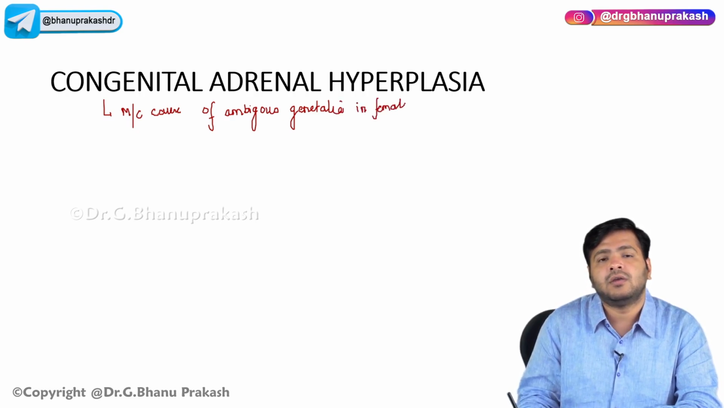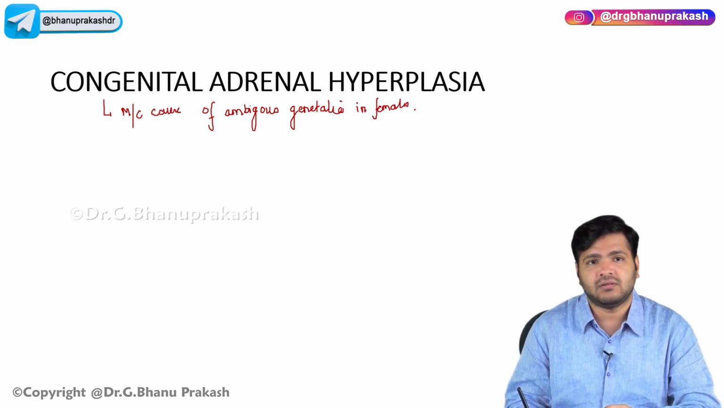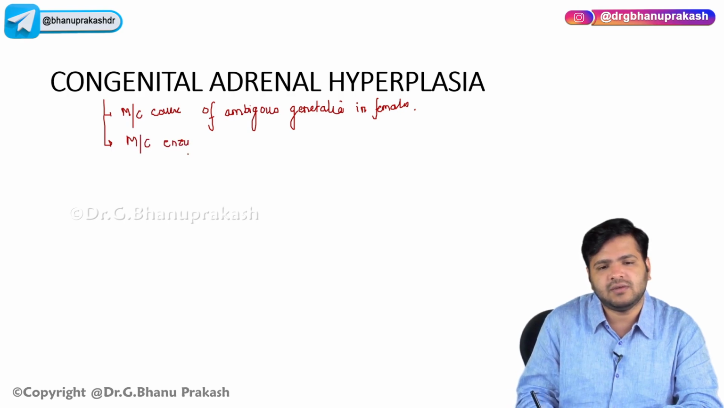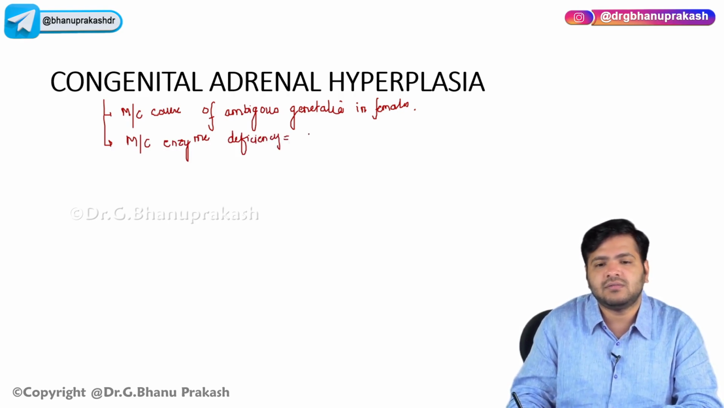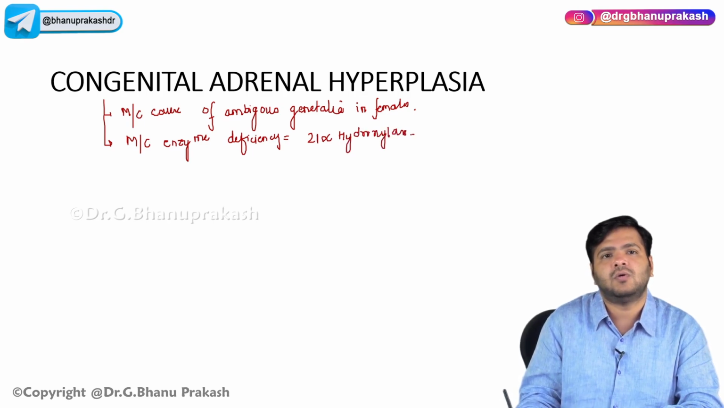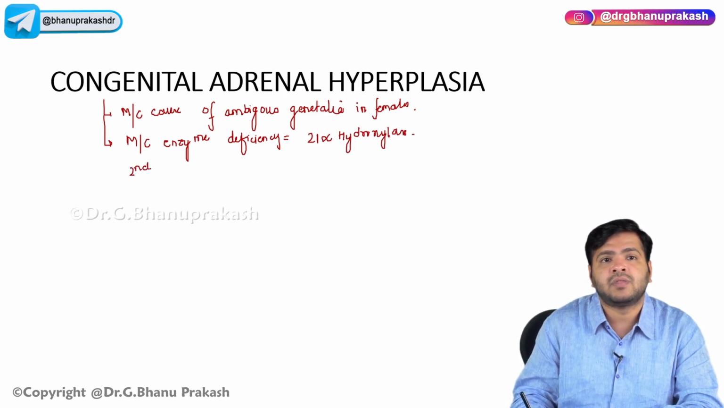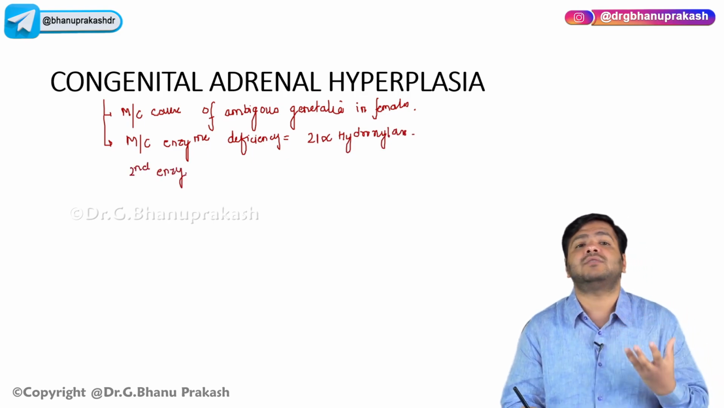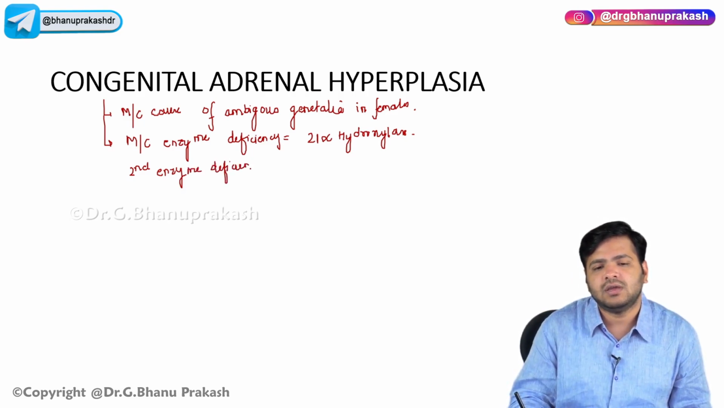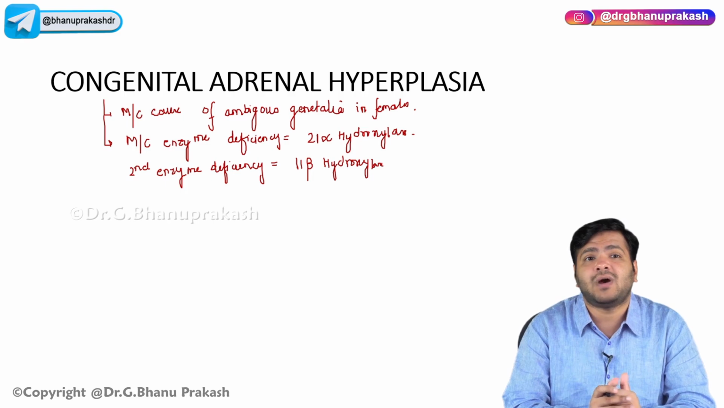Now, there is an enzyme which is deficient here. The most common enzyme deficiency you will see is 21 alpha hydroxylase. The second most common enzyme deficiency is 11 beta hydroxylase. These enzymes are basically required for the production of cortisol, corticosterone and aldosterone.